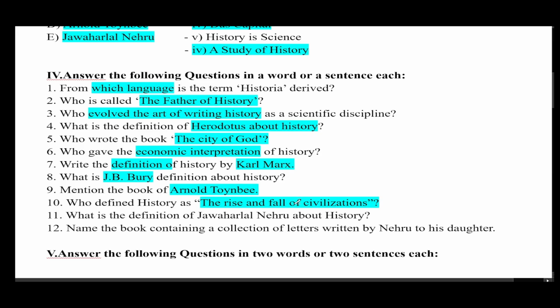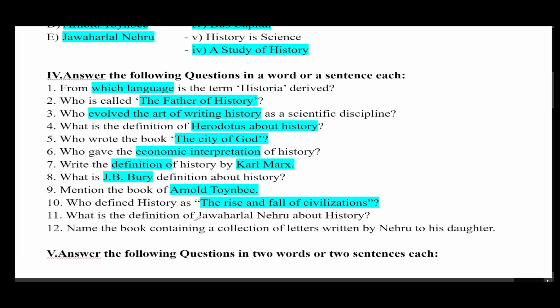So this is Arnold Toynbee. Arnold Toynbee studied more than 26 civilizations and focused on the rise and fall of civilization. So according to him, history is the story of the rise and fall of civilization.